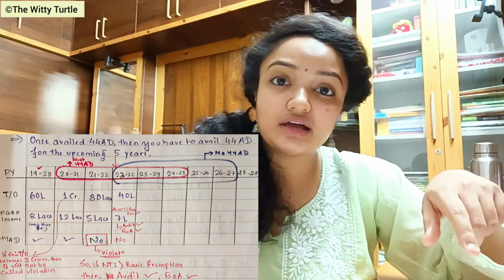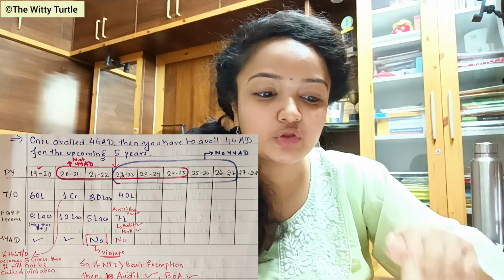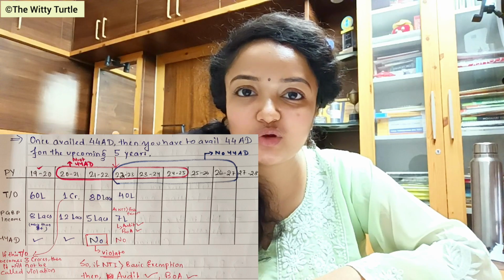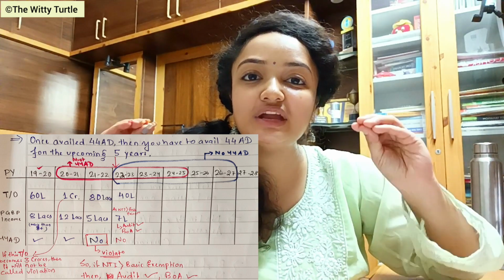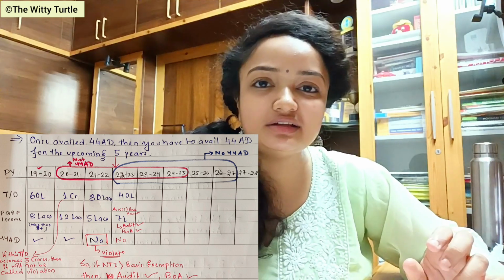Which rule? Once taken, you have to take it for 5 years. Here there is a violation of the rule which says that once you availed 44AD, then you have to avail 44AD for the upcoming 5 years. So this particular provision is being violated in this case.